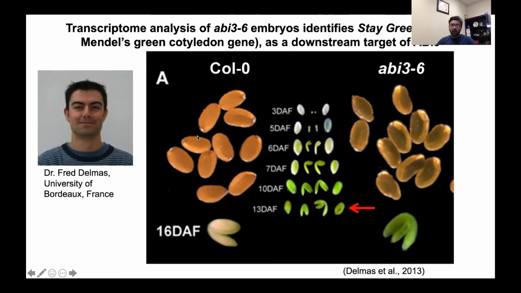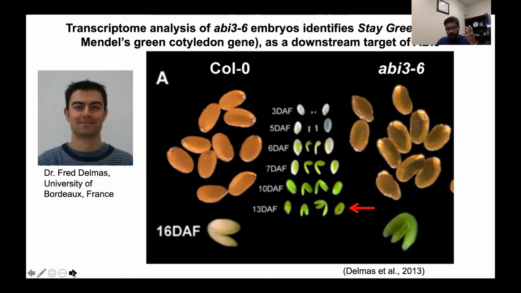We did a transcriptomic analysis at maturity, around 13 days after flowering, comparing gene expression patterns in wild type Columbia and the mutant, and looked at whether anything stood out. We were very excited that Mendel's green cotyledon gene, also called the stay green gene, or SGR, really stood out, and it was severely downregulated in this background. So we thought, maybe ABI3 regulates SGR expression, and that is required for degreening to happen. This work was done in collaboration with Dr. Fred Delmas and Dr. Peter McCord.